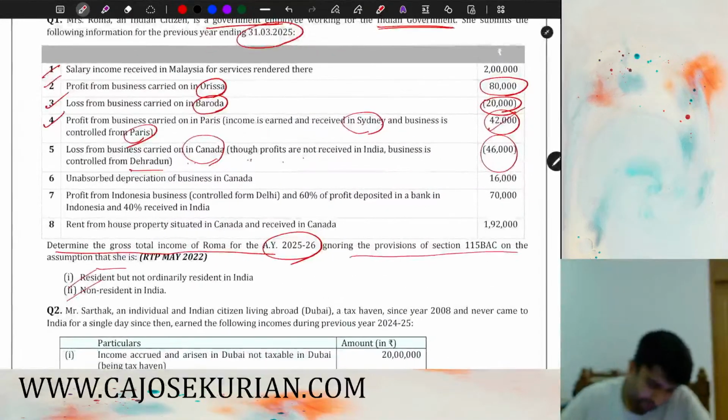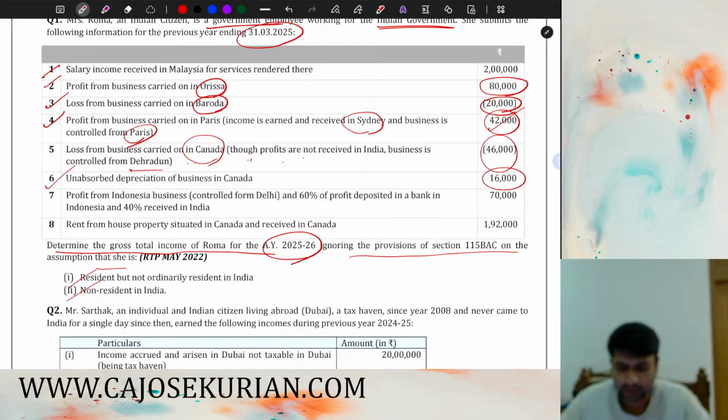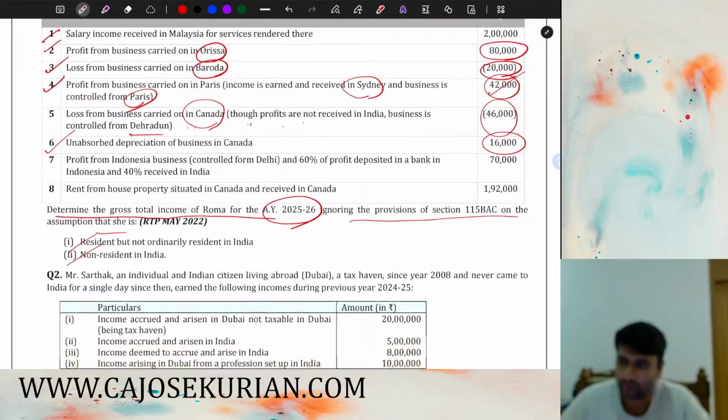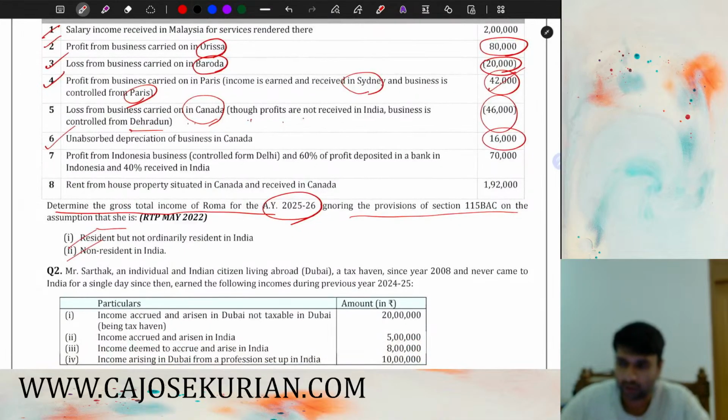Moving on with the next point. Unabsorbed depreciation of business in Canada. So Canadian business, unabsorbed depreciation, you cannot adjust it because it is not accrued in India, not first received in India. So hence you have to ignore that particular loss.